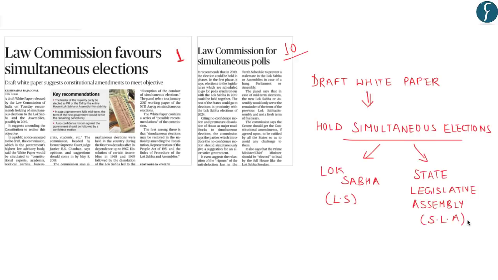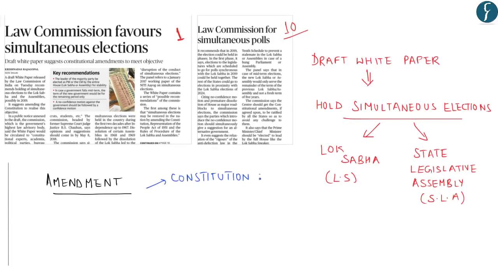However, the Law Commission also suggests that to achieve the idea of simultaneous elections in India, the following needs to be amended: certain provisions of the Constitution of India, the Representation of People Act 1951, and the Rules of Procedure of Lok Sabha as well as State Legislative Assemblies.